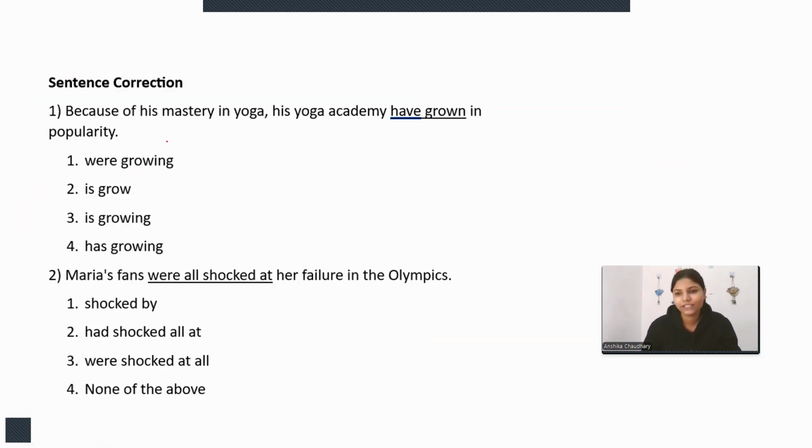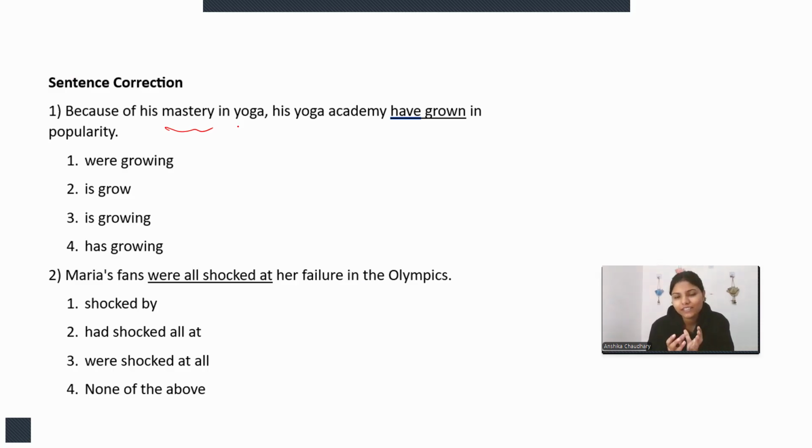Here we need to correct the underlined words in the sentences. Because of his mastery in yoga, his yoga academy have grown in popularity. See, because of his mastery in yoga, he has mastered yoga, or yoga is his skill.